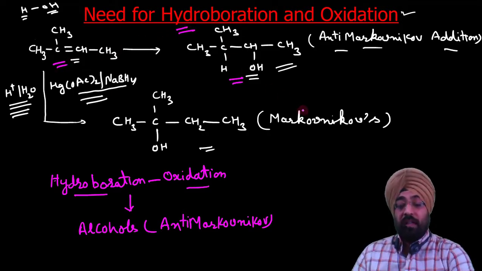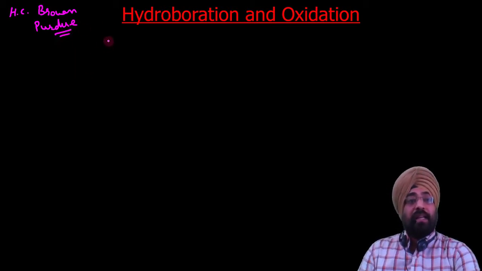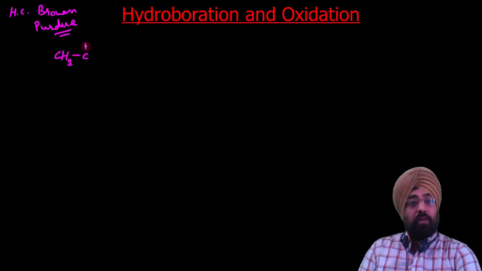Now let us learn how this was developed. A very famous scientist, H.C. Brown, worked at Purdue University, and he even got the Nobel Prize for this work. He discovered the addition of diborane to alkenes.